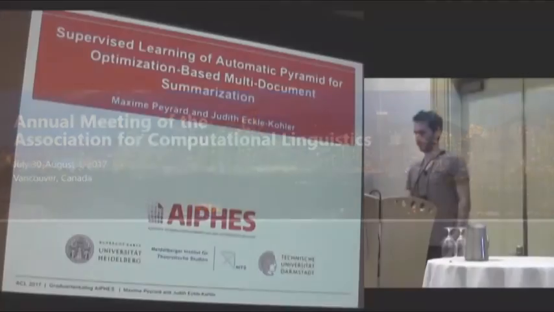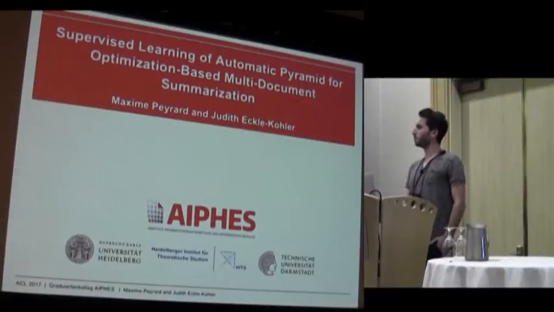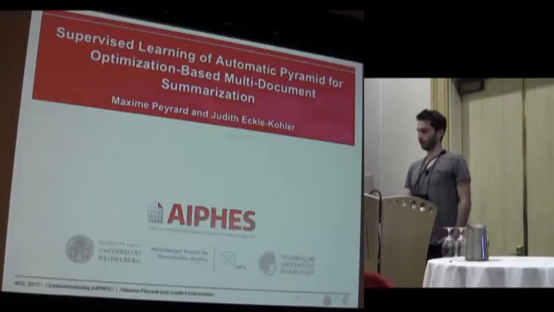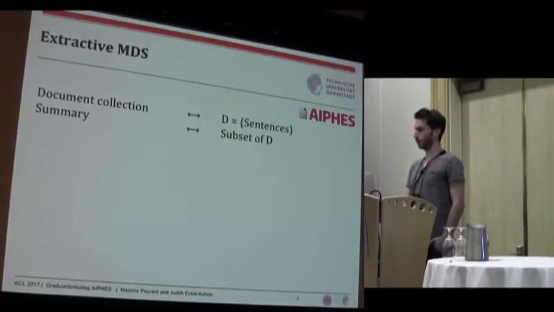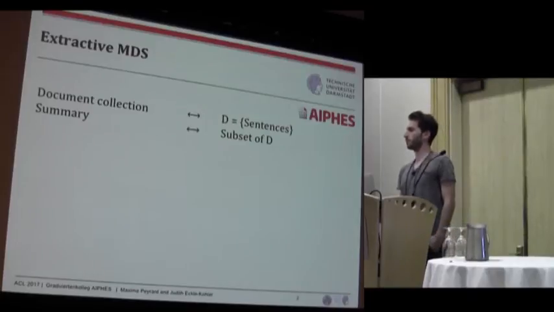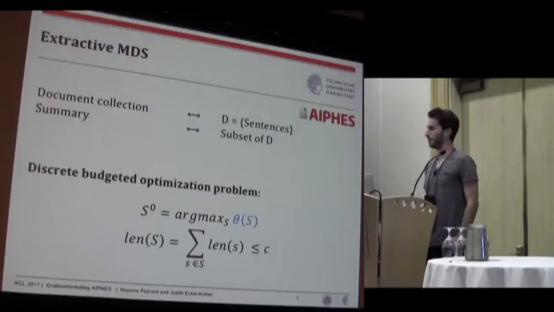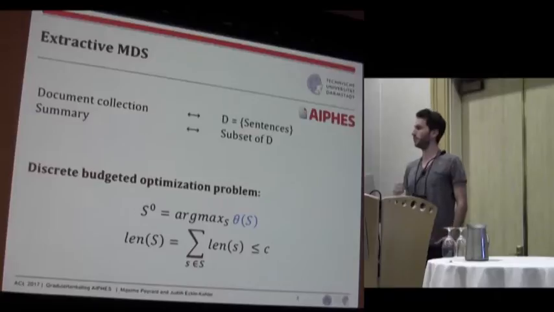So I'm going to talk about extractive summarization because we want to focus on other evaluation metrics than Rouge, and especially on automatic pyramid. So we start with the task of extractive multi-document summarization, which is simply extracting a set of sentences from the source document. And this can classically be thought of as a discrete budgeted optimization problem, which means that we are looking for a set of sentences which maximizes some objective function that we might call theta under some length constraint.